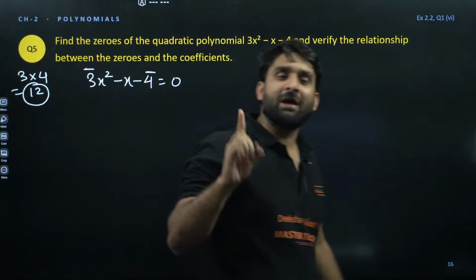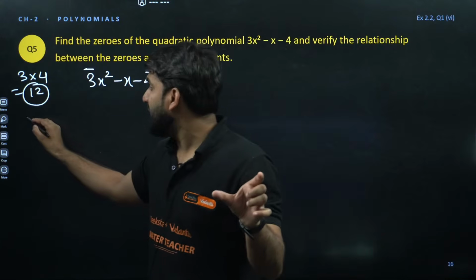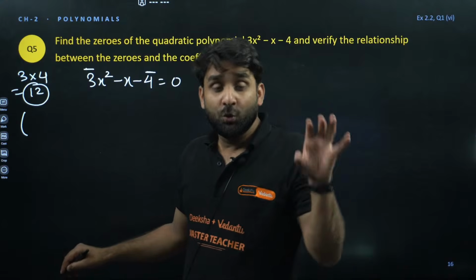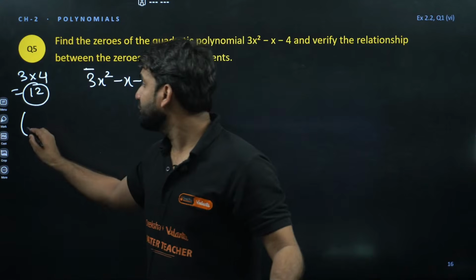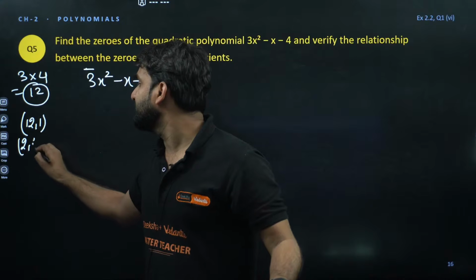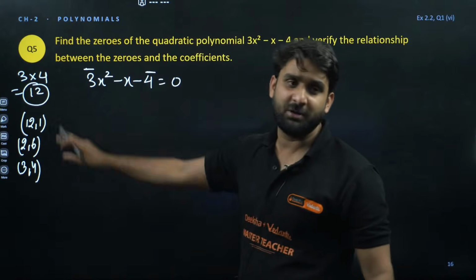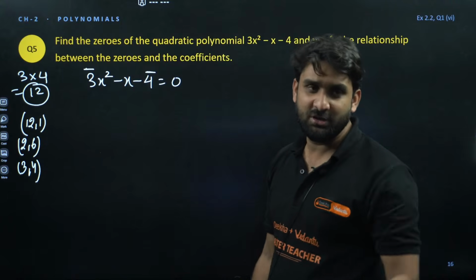Now, for 12, write the factor pairs. I mean, write the pairs of numbers whose multiplication will be 12. So the first pair will be 12 and 1. The second pair will be 2 and 6. The third possible pair is 4 and 3. There is no other pair apart from these three.